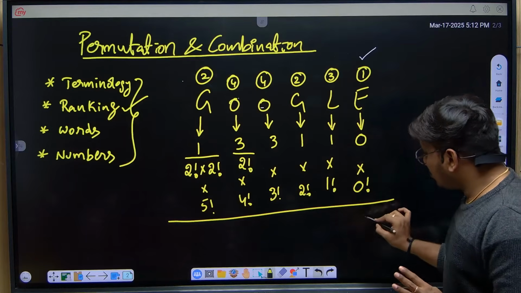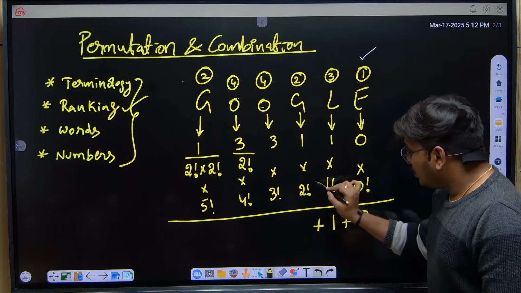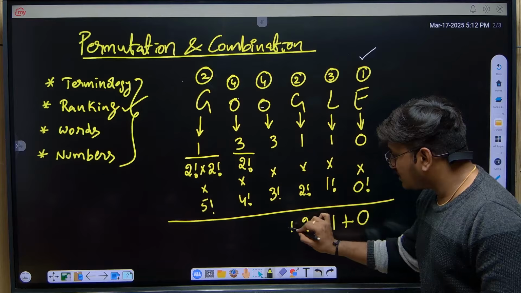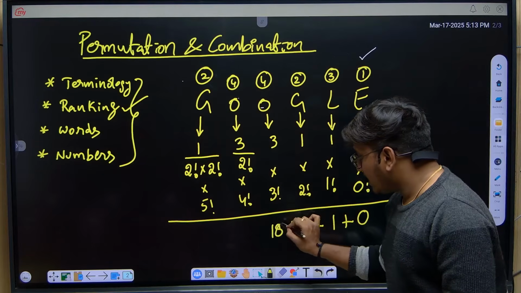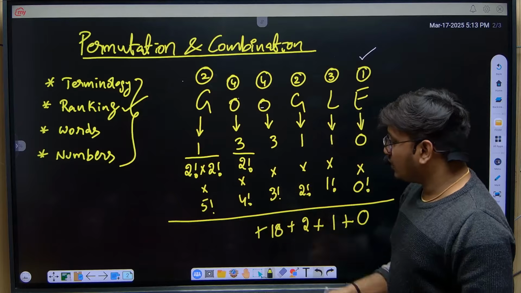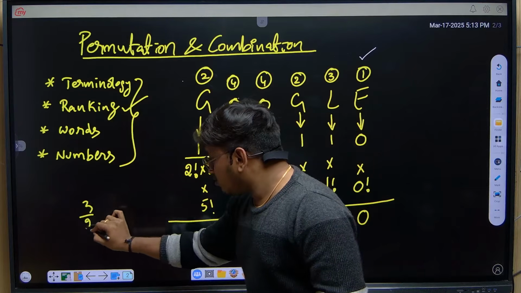Okay, so 0 into something is 0, plus 1 into 1 is 1, plus 2 into 1 is 2, plus 3 factorial is 6, 6 into 3 is 18, plus 4 factorial. While calculating this, be cautious. 3 divided by 2 factorial is 2.